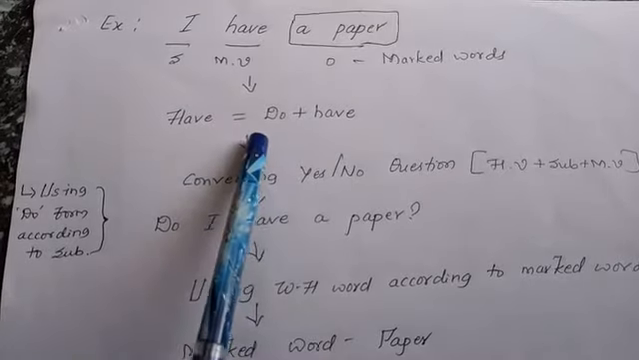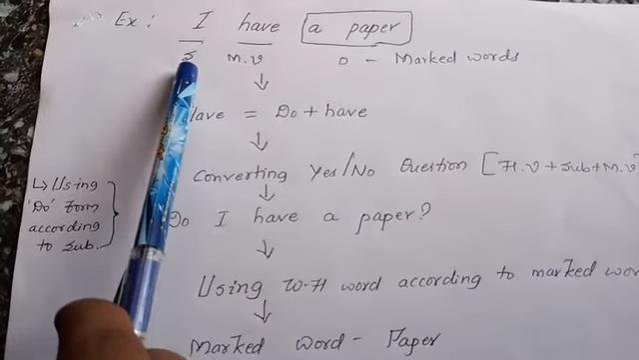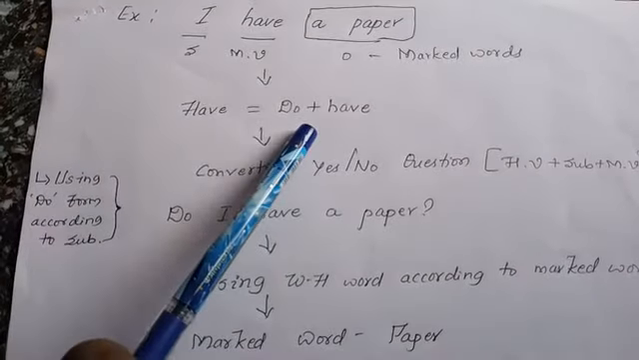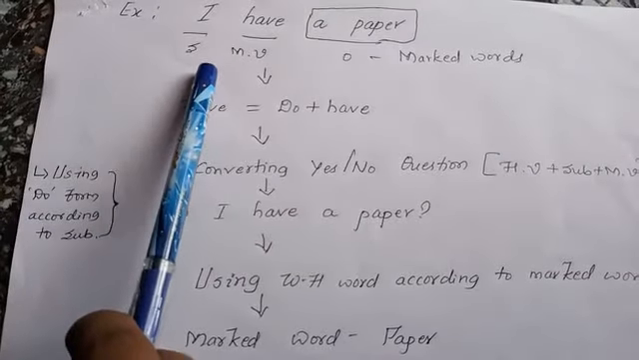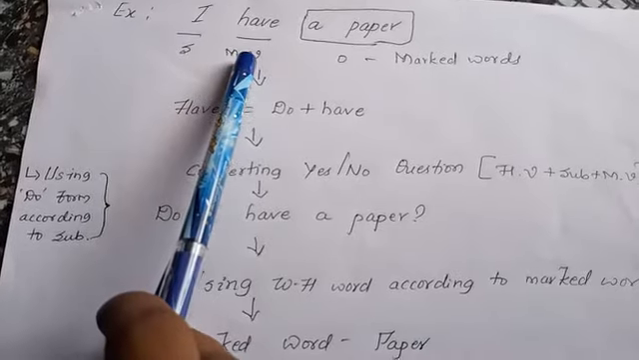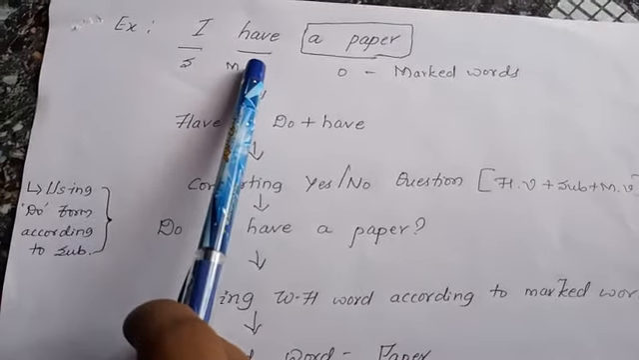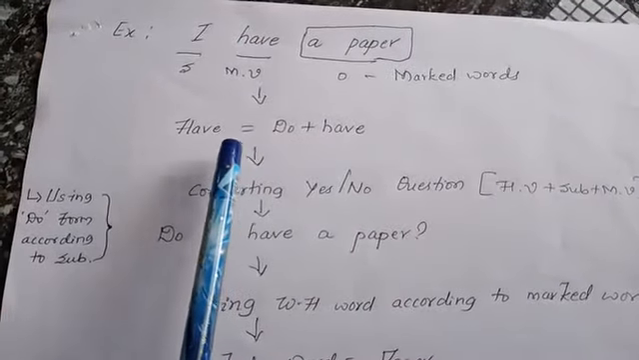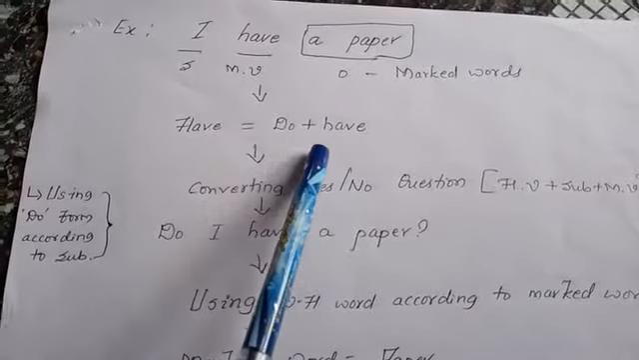And the do form has to be used according to the subject. Since I have used I here, do has come. If the third person singular is used, for example, he, have doesn't come here. Instead of have, what comes? Has comes. And once has comes here, what will be the equal form of has? Has equals does plus have.